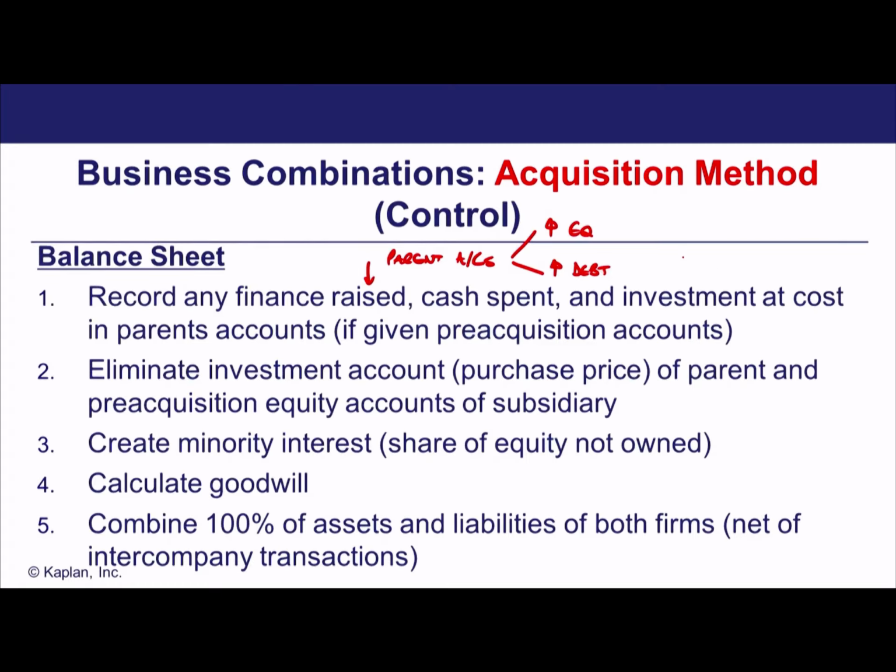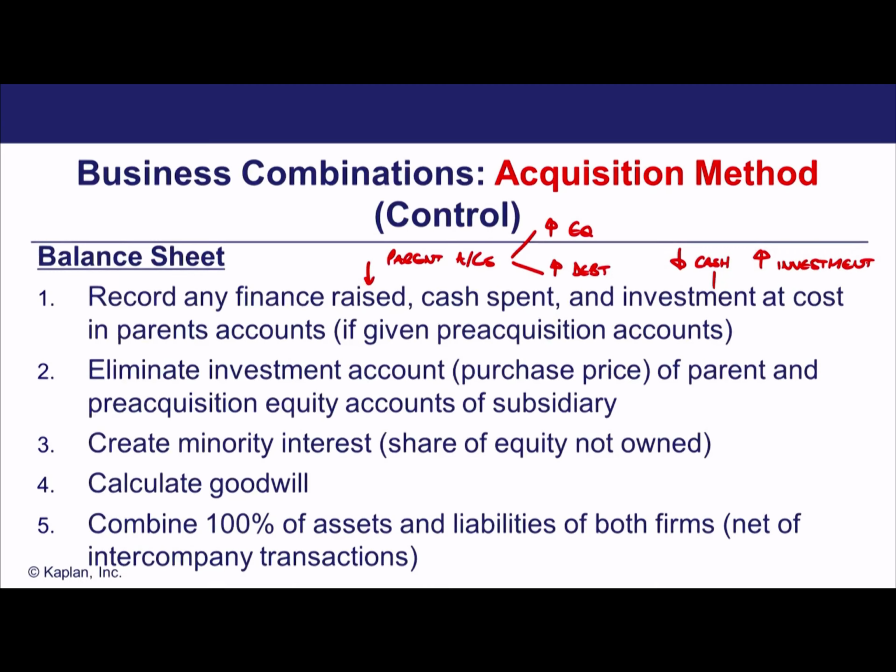So essentially what this is going to do is reduce the balance sheet cash, which is in current assets, and instead we're going to record an investment, what we paid to acquire the subsidiary. And that shows up in the parent company's accounts. Key thing though, is it doesn't show up in the group accounts.